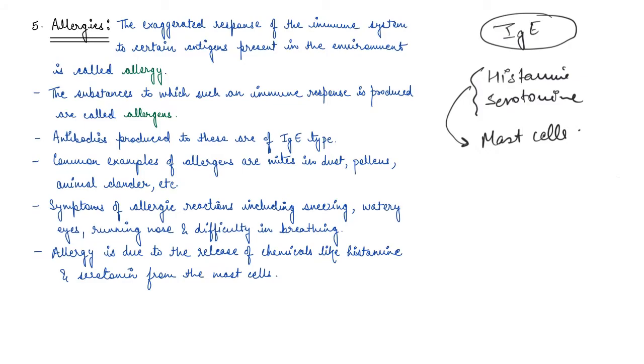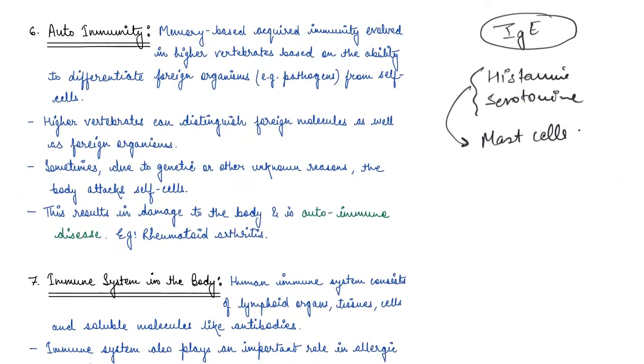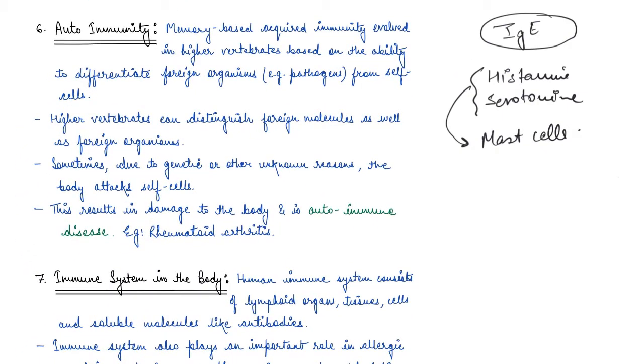Now let's see what is autoimmunity. So autoimmunity is basically memory-based acquired immunity. It is a kind of acquired immunity, a memory-based immunity which evolved in higher vertebrates because of the ability to differentiate foreign organisms.